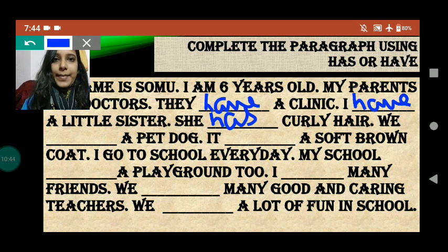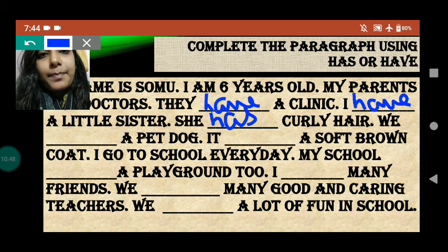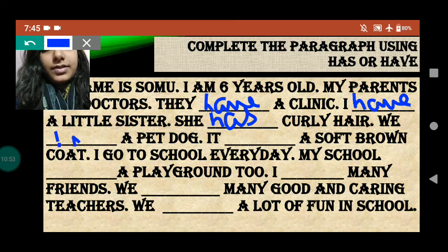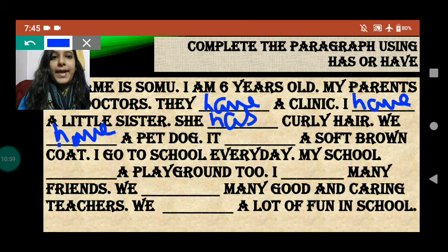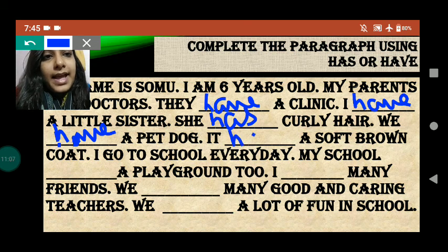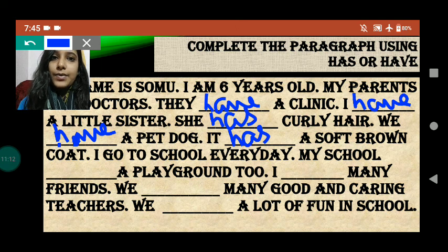We dash a pet dog. With we, what do we use? We use have. We have a pet dog. Okay. So it will be H-A-V-E. We have a pet dog. Now, it dash a soft brown coat. With it, what do we use? We use has, right? So it will be H-A-S. It has a soft brown coat.